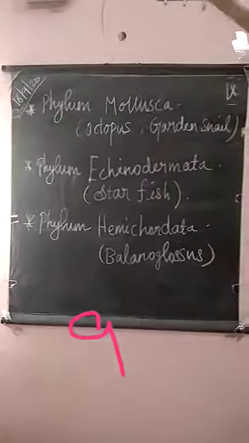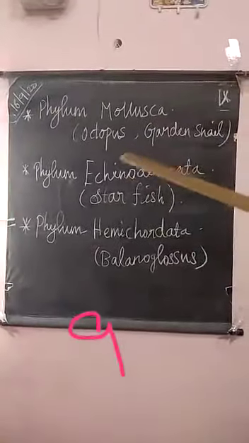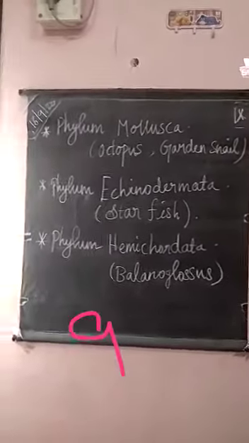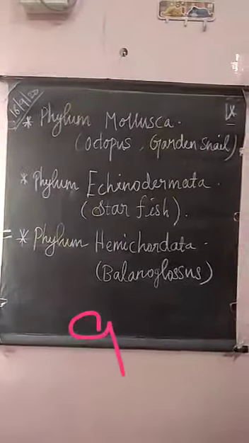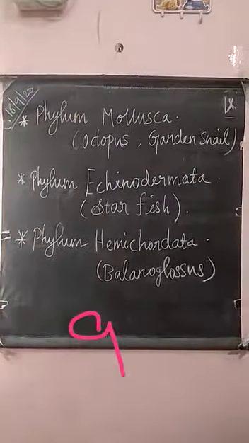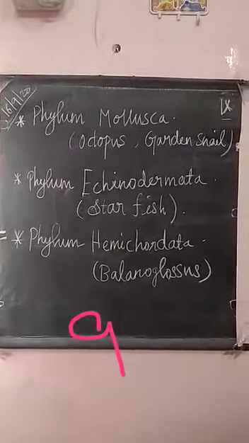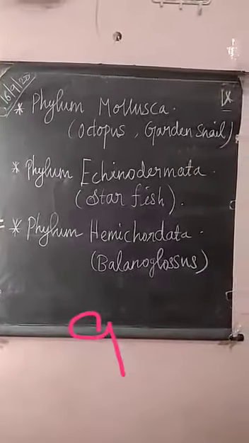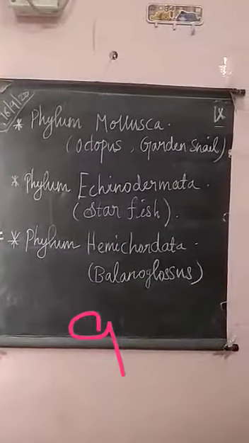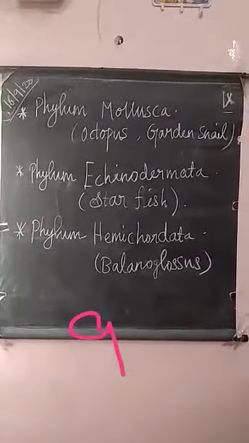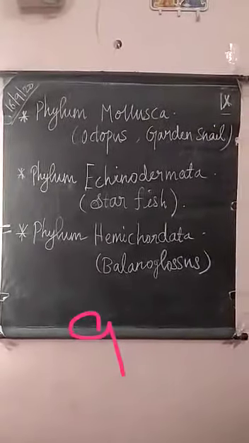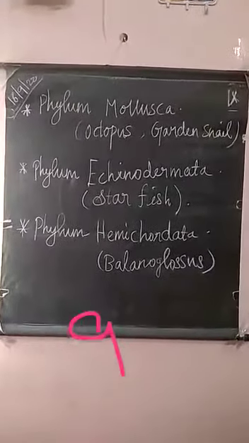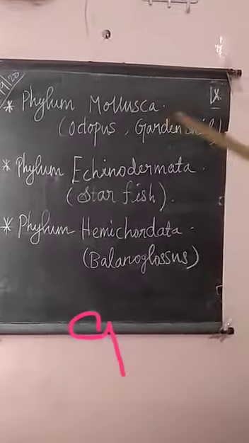The larva is bilaterally symmetrical. When you take the adult, it is radially symmetrical. If you take the larva and cut through the central axis, it is bilaterally symmetrical. If you take the adult animal, it is radially symmetrical. The special feature of this is the presence of a fluid filled water vascular system. The body is filled with water vascular system, that is a fluid filled body. The locomotion is due to the presence of tube feet.